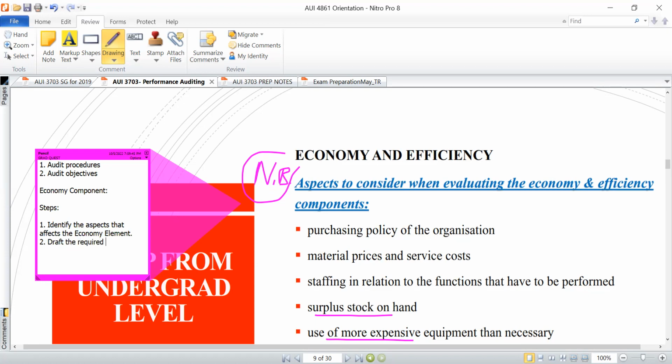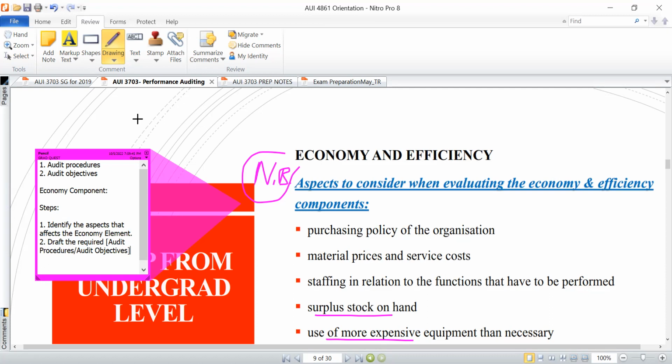So when I'm saying now to draft the required, I'm referring to whether they've asked you to draft audit procedures, or perhaps they've asked you to draft audit objectives. It becomes easier to draft all of these things. Why am I saying that? Because for each aspect, you can draw an audit procedure from it. For each aspect, you can actually draft some audit objective statements from it.